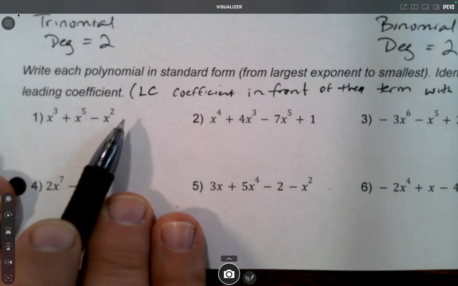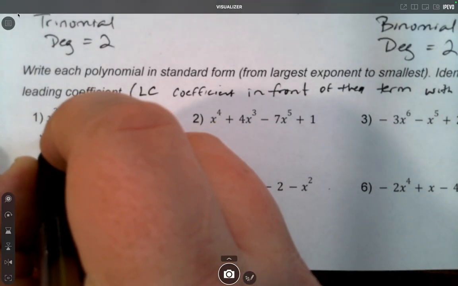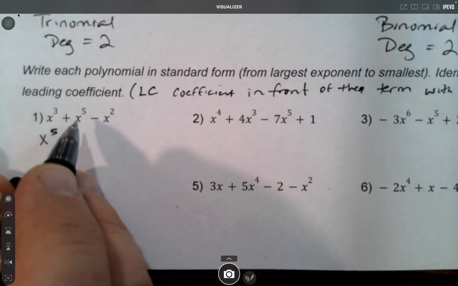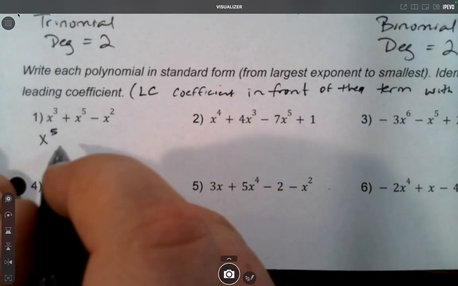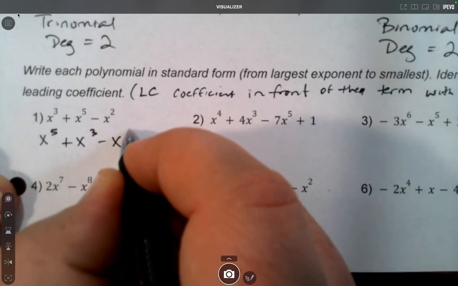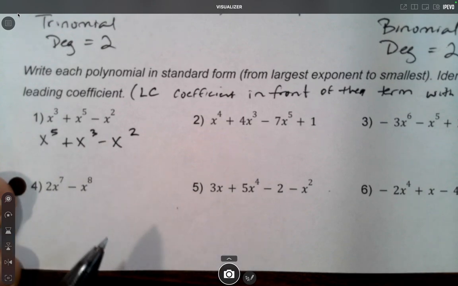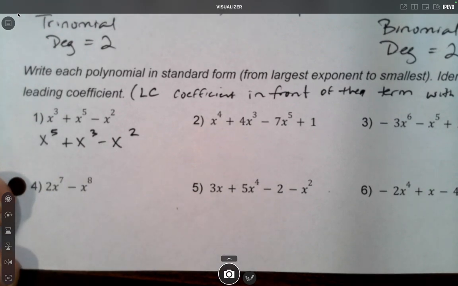So first step, as we look at number 1, we want to put this in standard form, which means you look for the biggest exponent. That's right there, that's the 5. We write that term first. So 5 is the biggest exponent. Next would be 3. And last would be x squared. So 5, 3, 2. We went from biggest to smallest exponent.